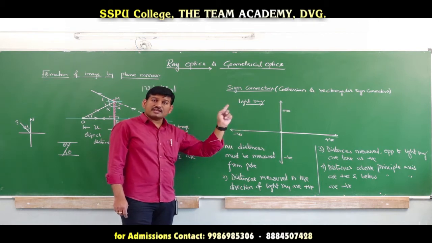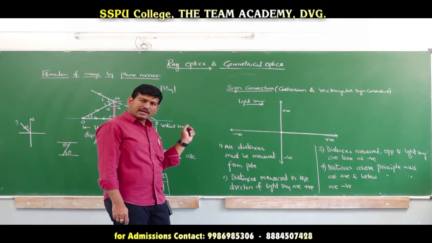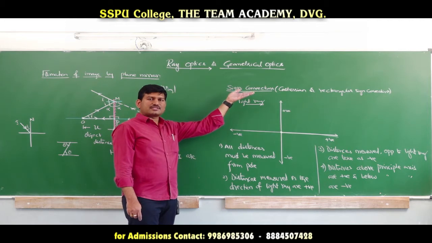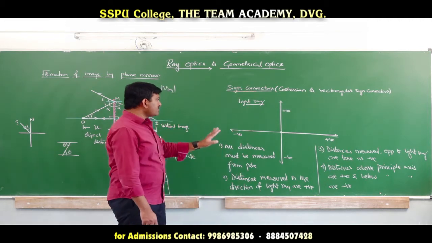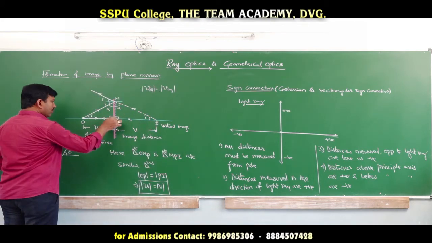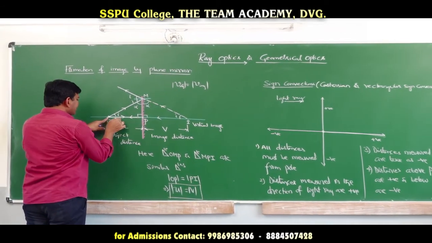Distances measured in the direction of light ray are positive. Distances measured in a direction opposite to light ray are negative. Distances measured above the principal axis are positive. Distances measured below the principal axis are negative. These are the sign conventions. According to that, if you see here, this is the pole and this is the object. Incident rays are going like this, but distance is measured like this.